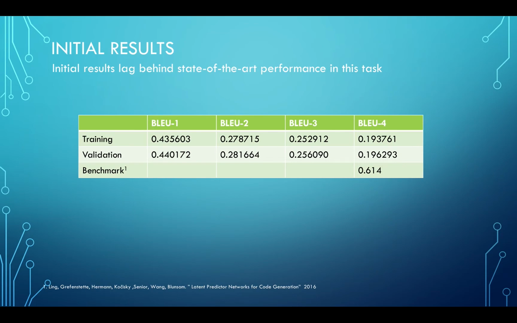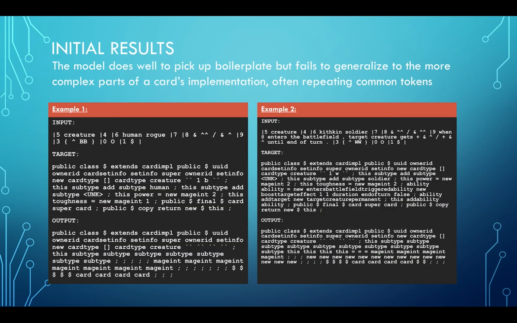Our initial results are well below the state-of-the-art BLEU4 benchmark that was created by a team at Google DeepMind in 2016. By looking at a few sample outputs, the model seems to be learning the preamble boilerplate well, but then in the substantive middle of the Java, it repeats common tokens over and over to minimize its loss.